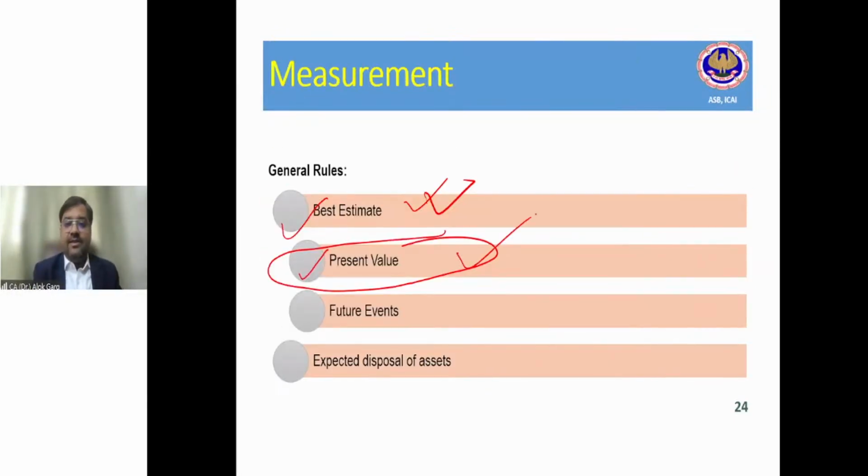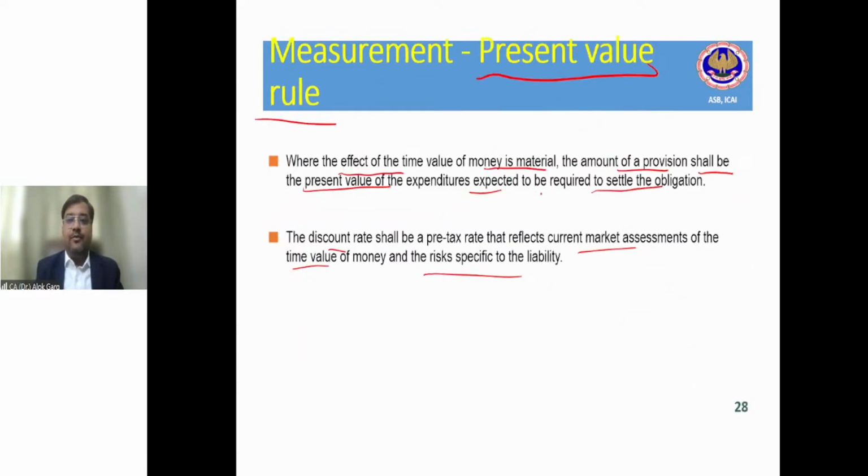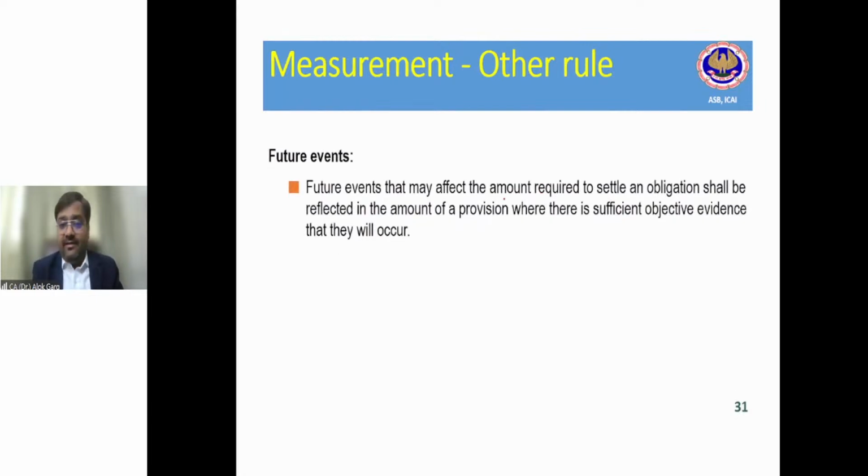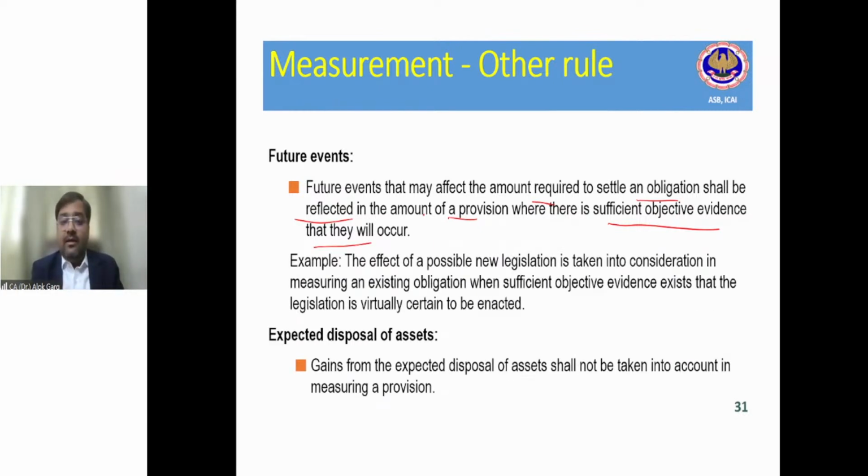Present value we have discussed, right? Now coming to the future events. The standard says that future events that may affect the amount required to settle an obligation shall be reflected in the amount of a provision where there is sufficient objective evidence that they will occur. Example, the effect of possible new legislation is taken into consideration in measuring an existing obligation when sufficient objective evidence exists that the legislation is virtually certain to be enacted. What does it mean, friends?